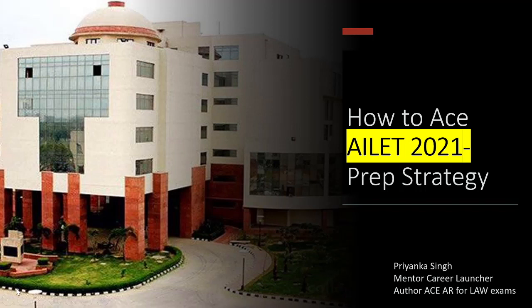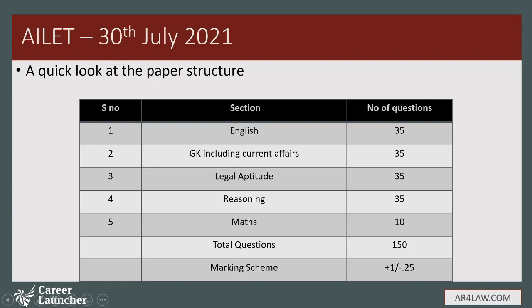So let's have a look first at the exam structure. We know ALET is scheduled on 30th July. It's a 150 questions multiple choice question paper, and there are 5 different sections. English with 35 questions, GK including current affairs 35 questions, legal aptitude 35 questions, reasoning 35 questions, and maths 10 questions. Each question is 1 mark, and yes, there is negative marking of minus 0.25 marks, and the time is only 1.5 hours, that is 90 minutes.